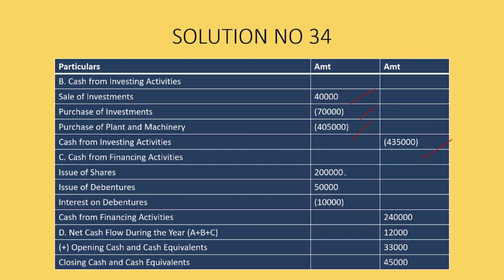Next, cash from financing activities, issue of shares is 2 lakhs, issue of debenture is 50,000, interest on debenture is minus 10,000, cash from financing activity is 2,40,000. So, net cash flow during the year is 12,000 plus opening cash and cash equivalents 33,000, and therefore we have the closing cash and cash equivalents as 45,000.